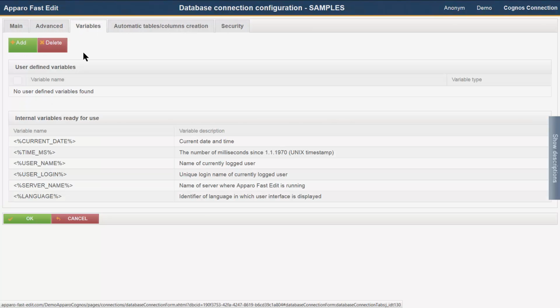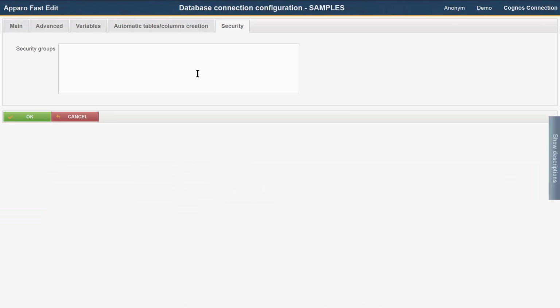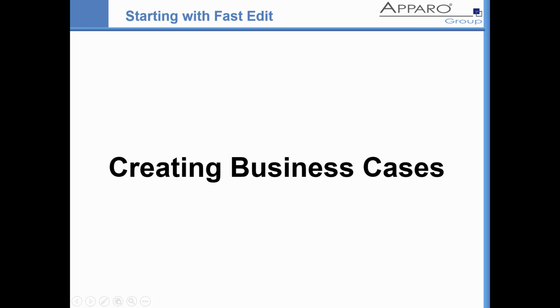In the tab Variables, you define your own variables. With these variables, you can make the settings in the tab Main dynamically. In the tab Security, you can restrict the use of the database connection. If you enter security groups here, then the use of this database connection is only permitted to users from these groups. You create a business case by clicking on the New button.